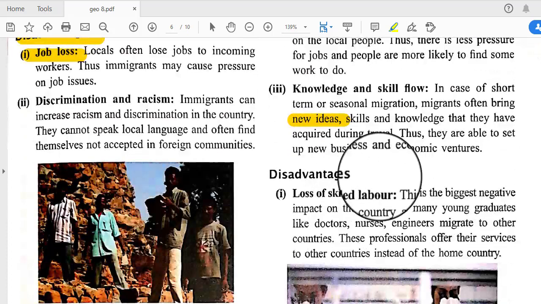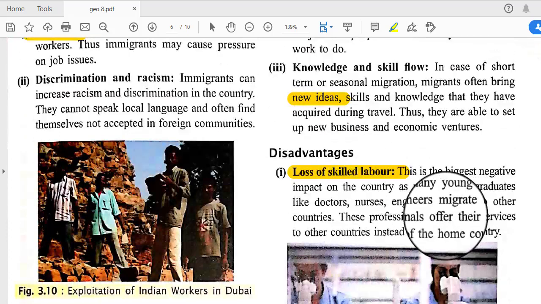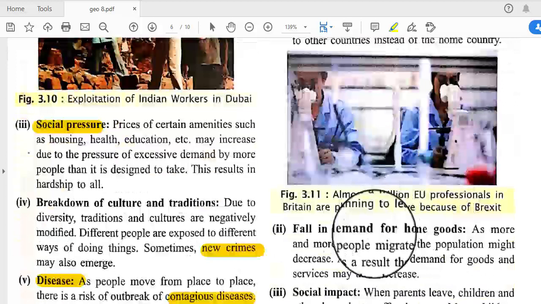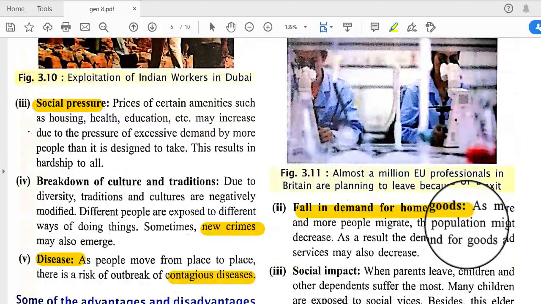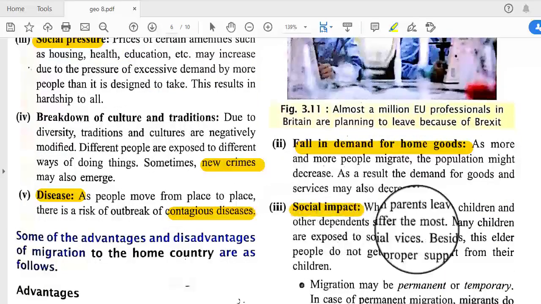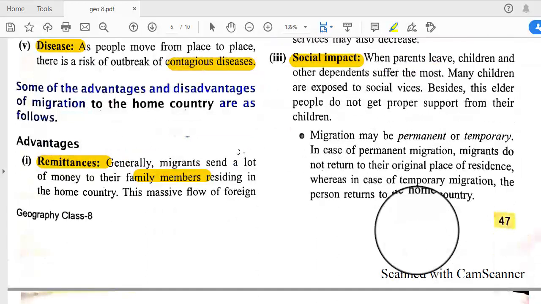Next are the disadvantages. There is loss of skilled laborers. With this some skilled laborers are lost, and there is a fall in demand for home goods, and social impact. So these are the impacts in the home country.